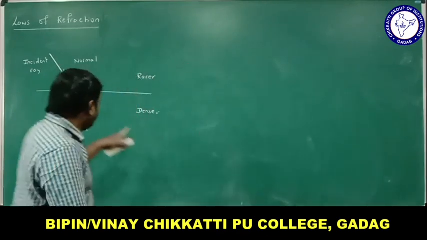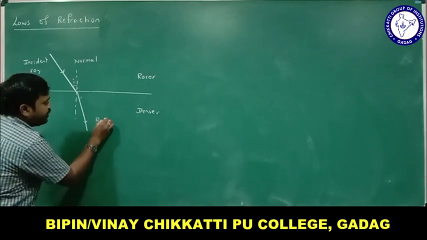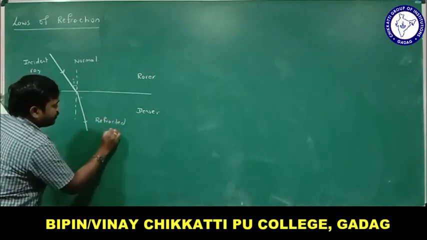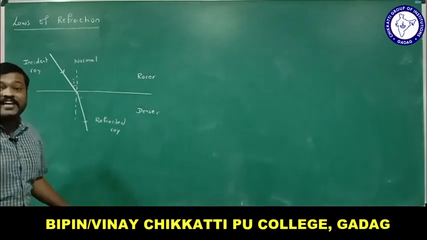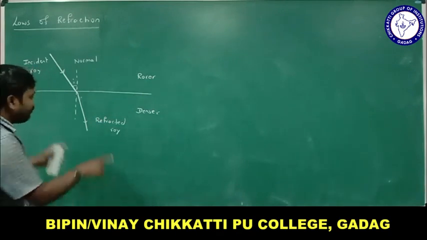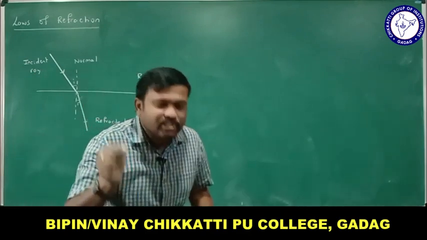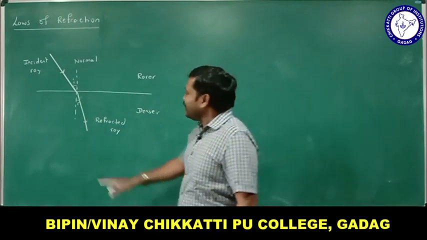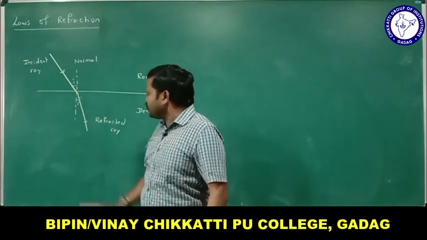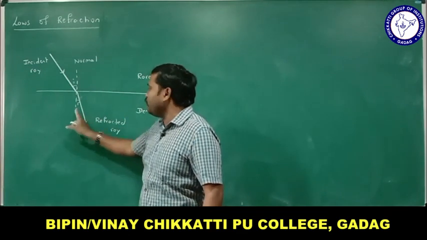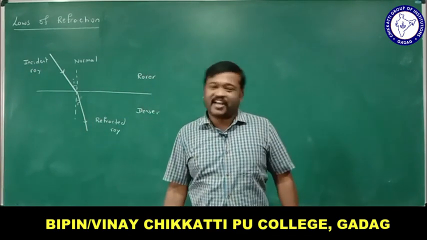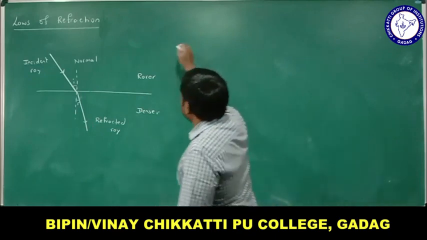Let me introduce to you, this ray is called the refracted ray. What is angle of refraction? It is the angle between refracted ray and normal. Do you understand? Always the angles are measured from the normal. The angle between incident ray and normal is angle of incidence. The angle between refracted ray and normal is angle of refraction. Now let us understand what these laws are.